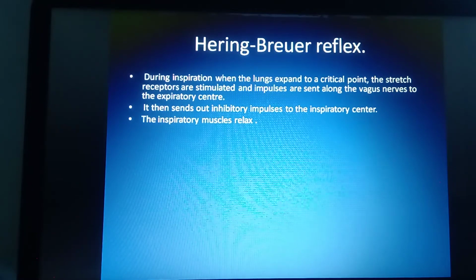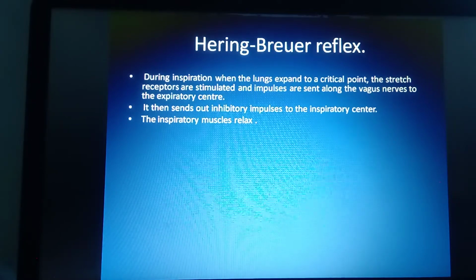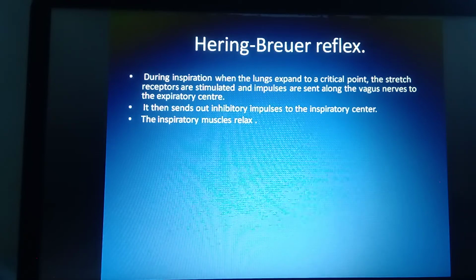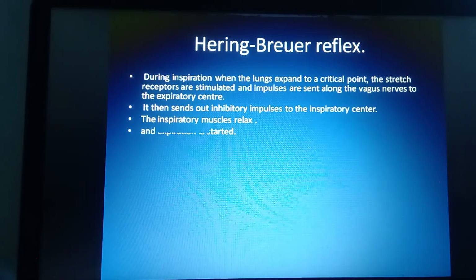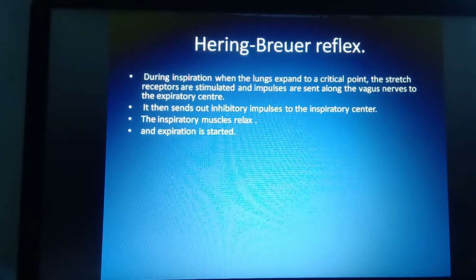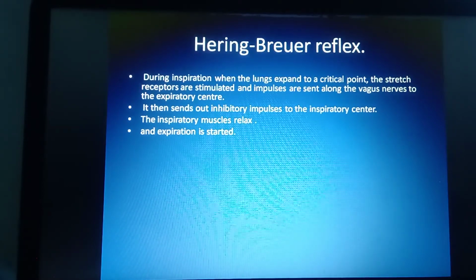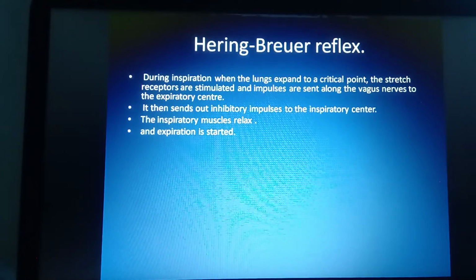Then this expiratory center stimulates inhibitory impulses, and the inspiratory muscles get relaxed. That means now the process of expiration gets started after inhalation or inspiration.